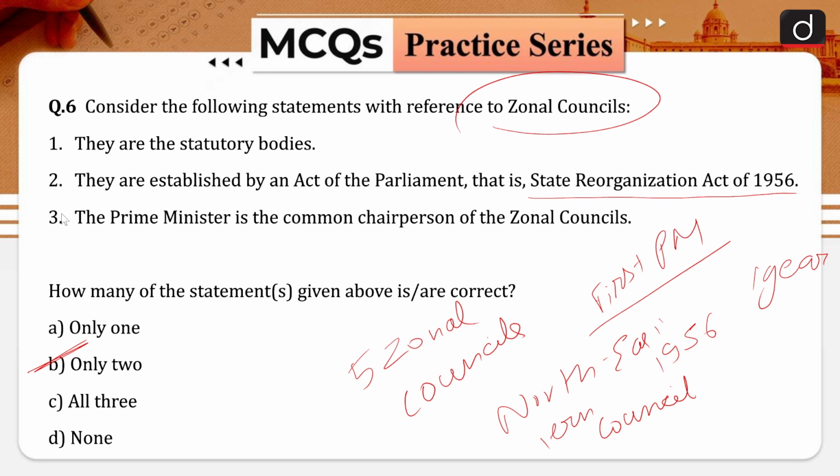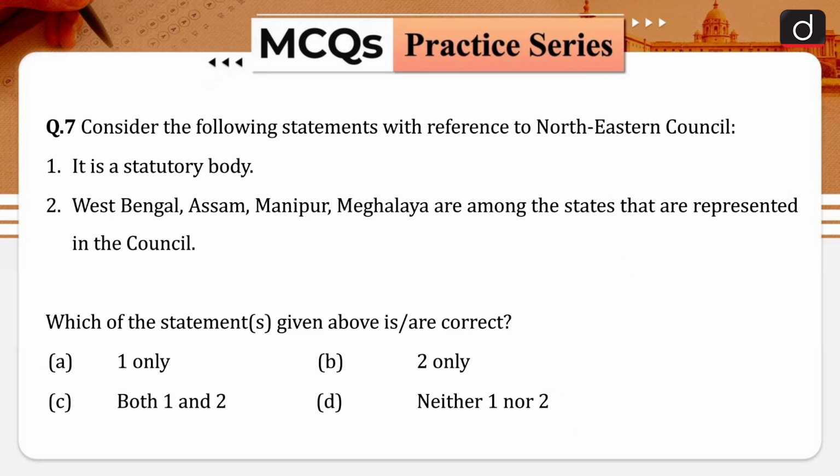Hence, your statement number 3 is incorrect in nature. So, they are statutory bodies and they are established by an act of the Parliament, that is the State Reorganization Act of 1956. Both of these statements are correct and that is why the correct answer for this question is only 2 statements. Moving forward to the next question of our today's discussion.